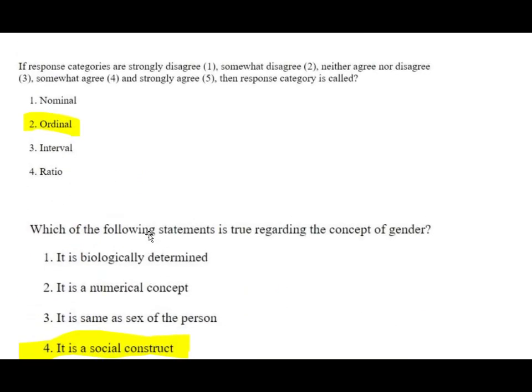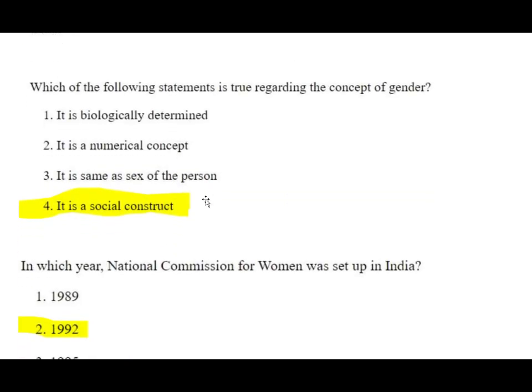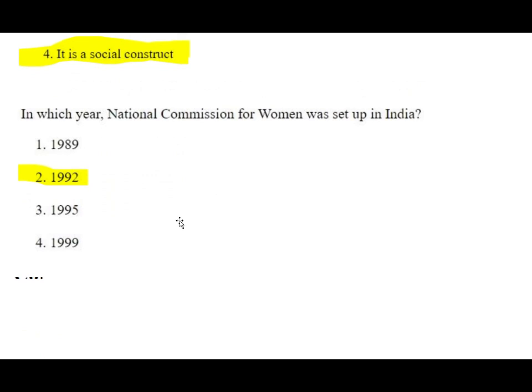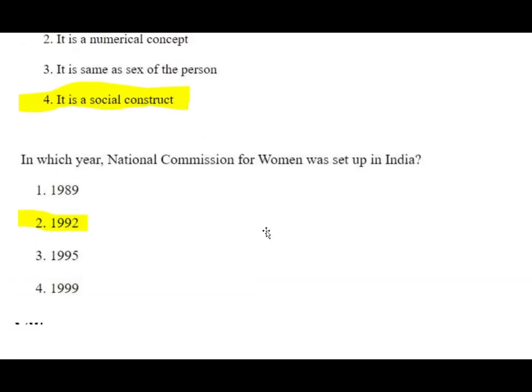Next question, if response categories are strongly disagree, somewhat disagree, neither agree nor disagree, somewhat agree and strongly agree, then the response category is called ordinal. Which of the following statements is true regarding the concept of gender? It is biologically determined, it is a numerical concept, it is the sex of the person, it is a social construct. So the correct option is, it is a social construct. In which year was the National Commission for Women set up in India? 1992. Also, we should remember in which year the Women Act came in.